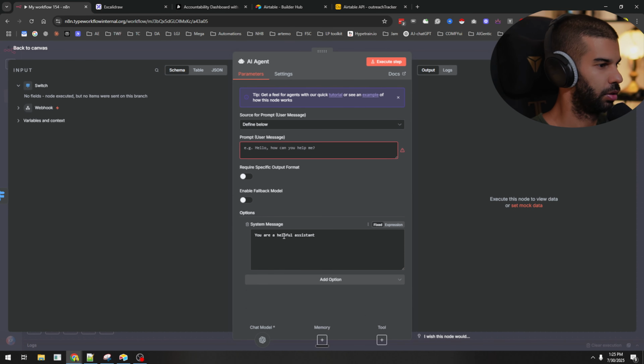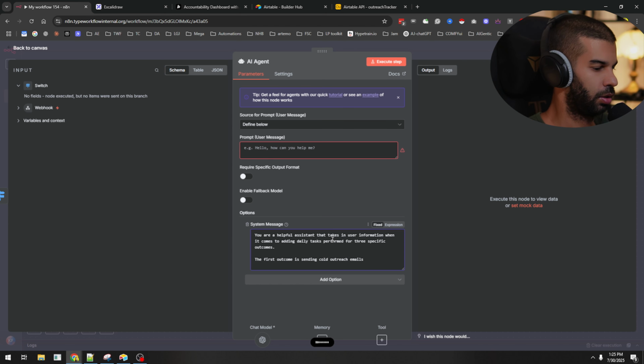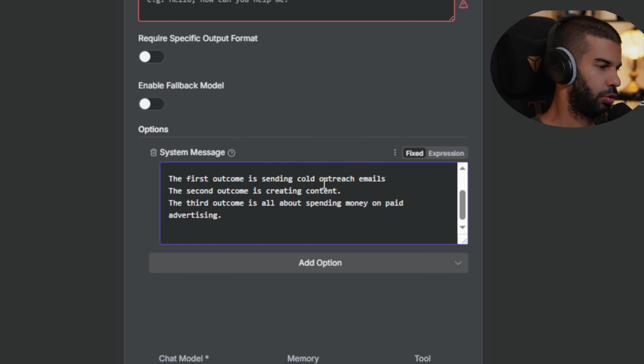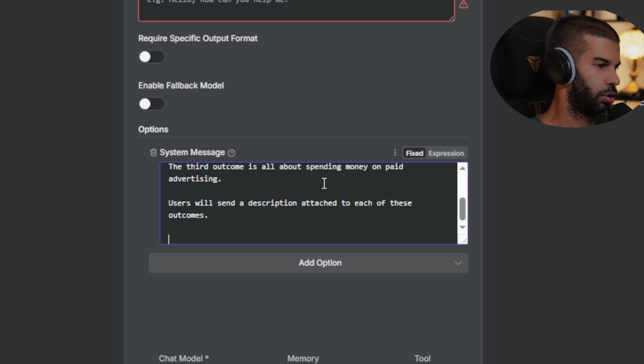I'm going to go to system message and let's just say you're a helpful assistant that takes in user information when it comes to adding daily tasks performed for 3 specific outcomes. The first outcome is sending cold outreach emails. The second outcome is creating content. The third outcome is all about spending money on paid advertising. The user will also send a description attached to each of these outcomes. Your job is to use the Airtable tool in order to create the information in the right fields for today's date.